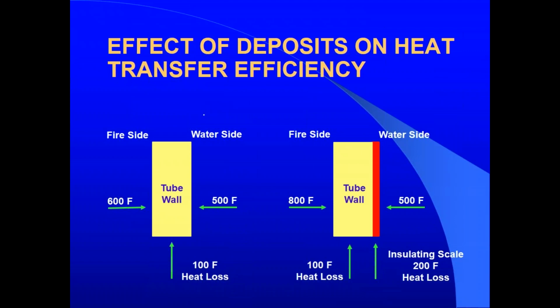This slide shows the effects of scale and other deposits on heat transfer. On the left side of the screen is a clean boiler tube. Heat transfers efficiently through the steel wall of the tube to heat the water inside to 500 degrees Fahrenheit. On the right is a tube with a coating of scale on the water side. In order to heat the water to 500 degrees, a higher temperature is needed on the fire side. This higher temperature requires more energy, and then more energy is lost when the exhaust travels out through the chimney.